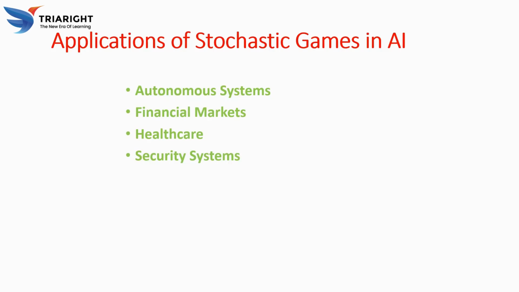In security systems, we know that cyber security is important. AI systems must defend against random and adversarial attacks. The stochastic game model helps anticipate potential threats in an uncertain dynamic environment.